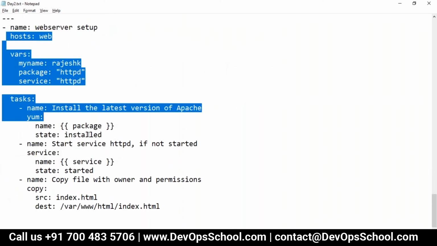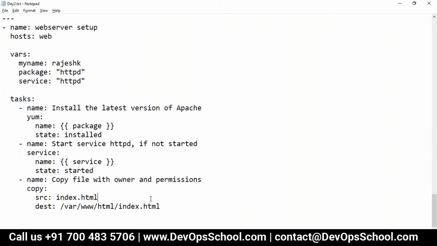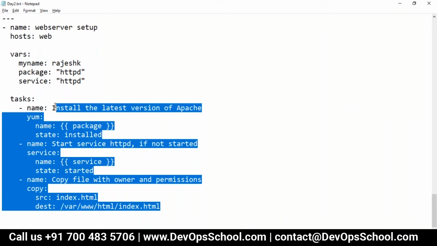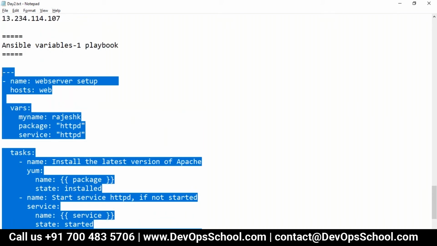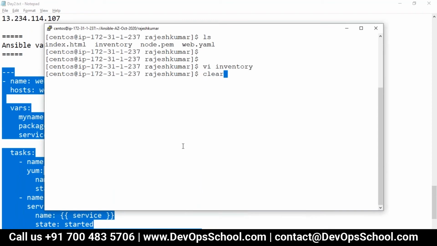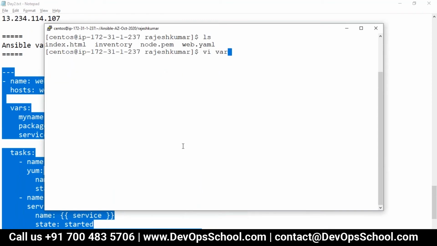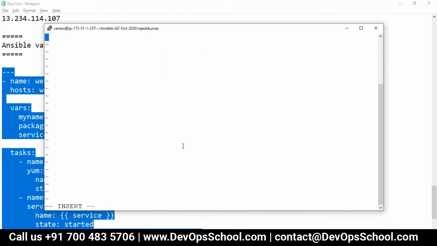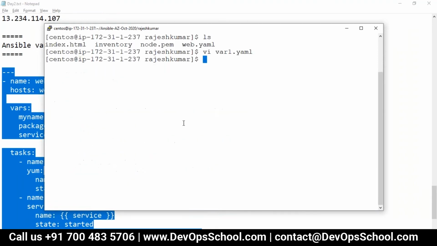So guys, are you comfortable with this? Can I run it? Everyone? Okay. Yes, Rajesh. So guys, let me run it. So here I'm going to create a vi var1.yaml. This is one YAML. ansible-playbook -i inventory var1.yaml, everything you have in the inventory.